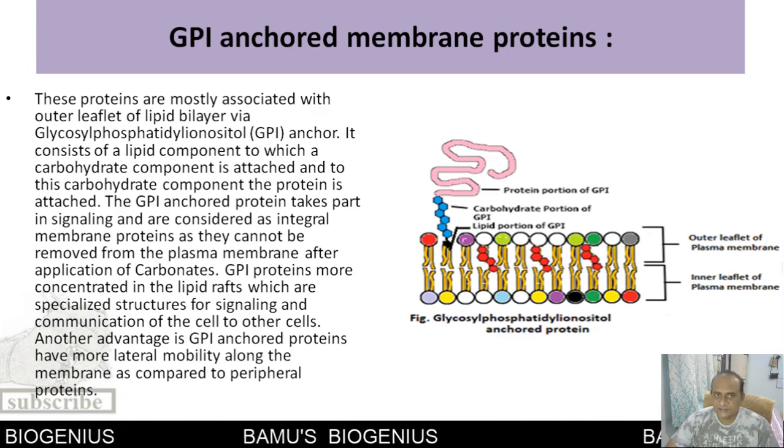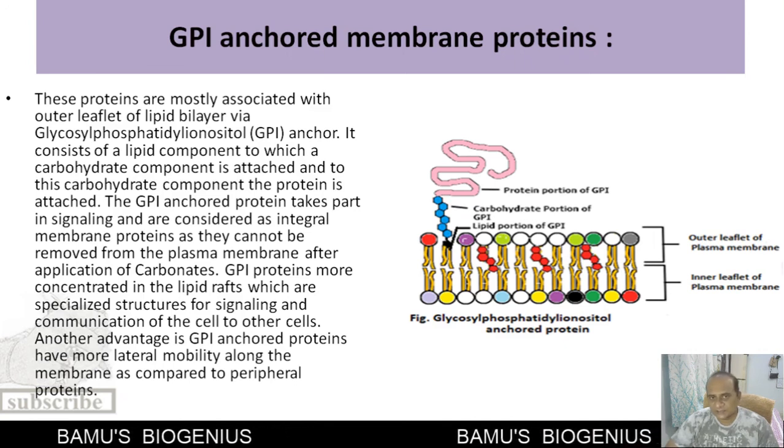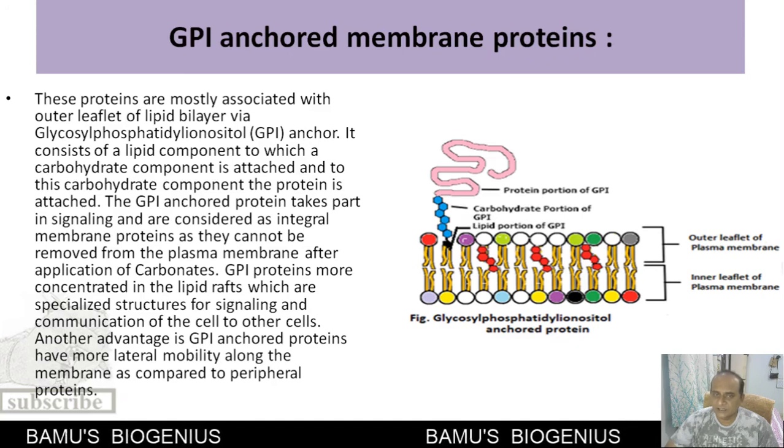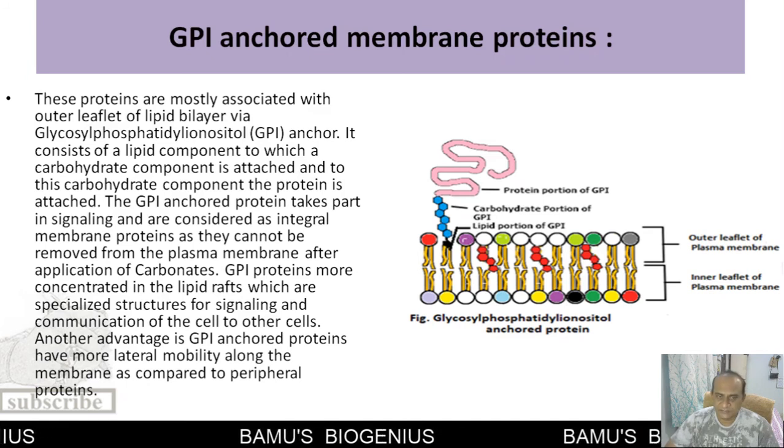That's why this is known as a GPI anchored membrane protein. These are considered integral membrane proteins because even if detergents are applied, these GPI anchored proteins cannot be extracted from the plasma membrane.